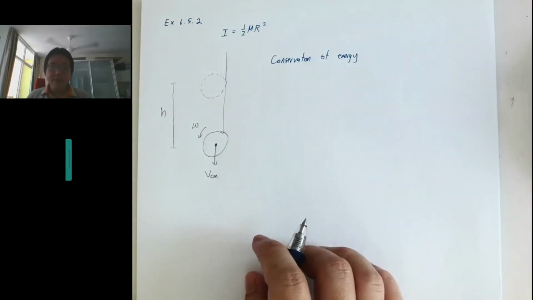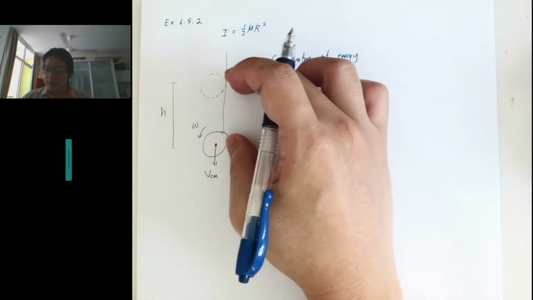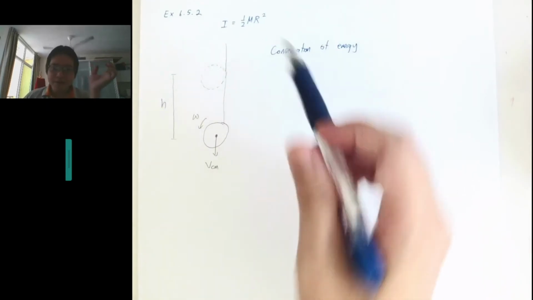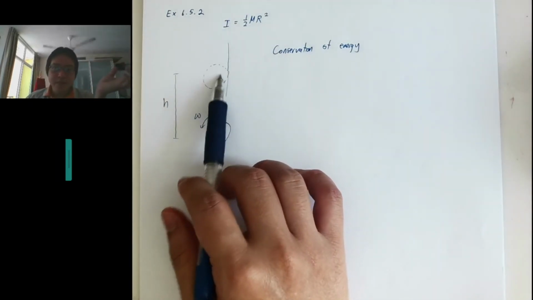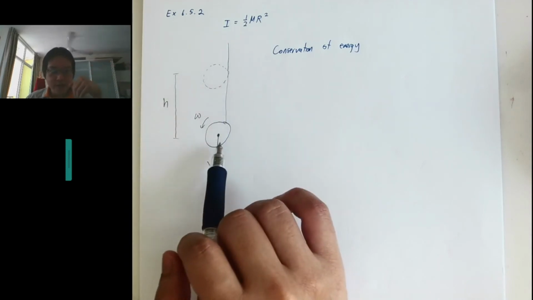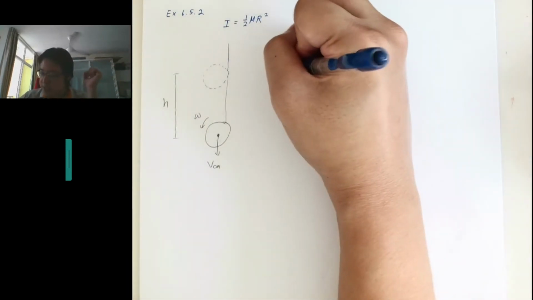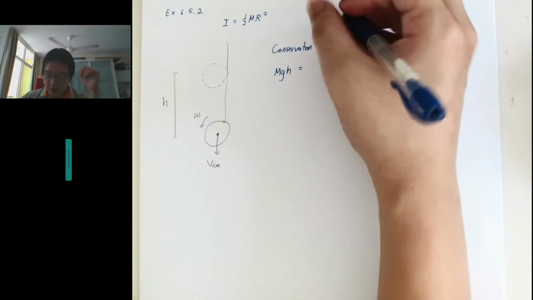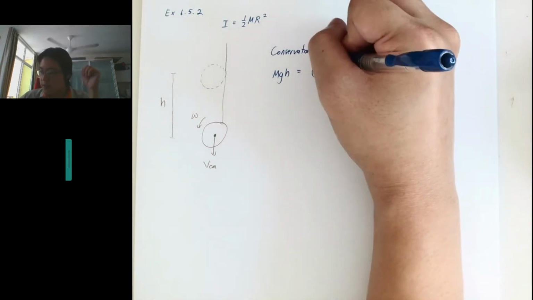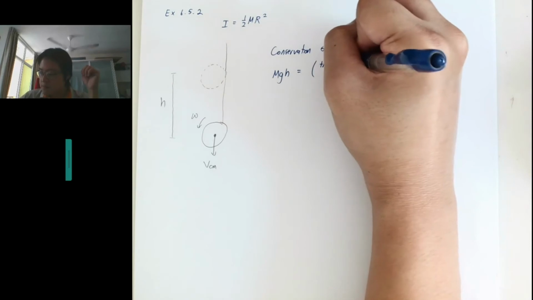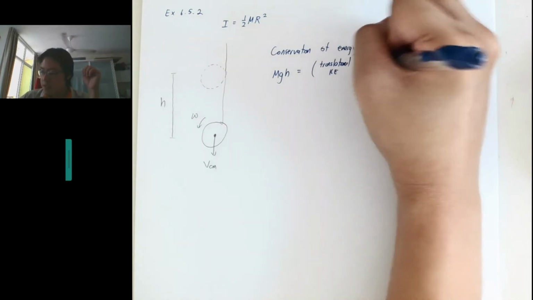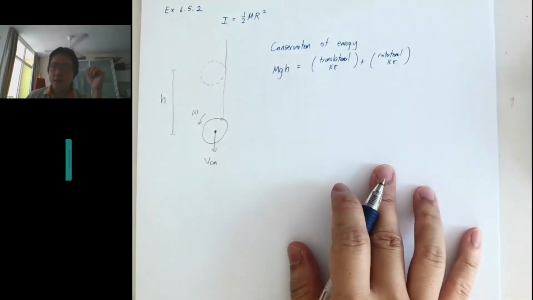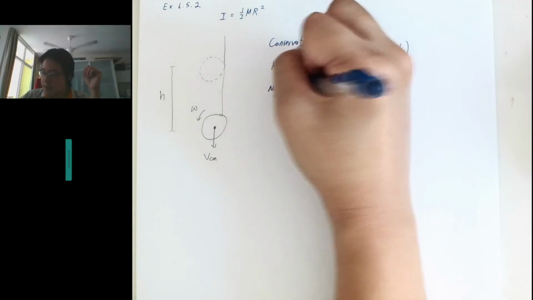Okay, so what is the energy here, right? By the conservation of energy, which I hope everyone is very familiar with, the potential energy at rest here is converted into kinetic energy here. So the potential energy is initially all in mgh, and this amount of potential energy will be converted into kinetic energy. So it will be translational kinetic energy plus rotational kinetic energy. Okay, so now let's put in the equations accurately.